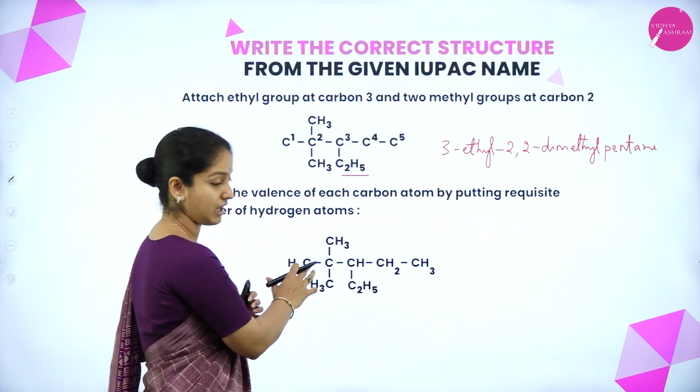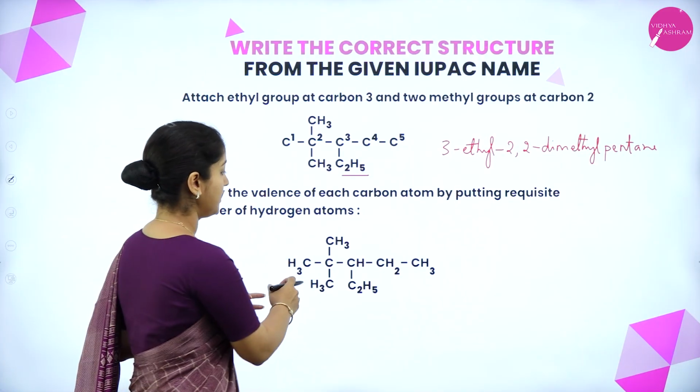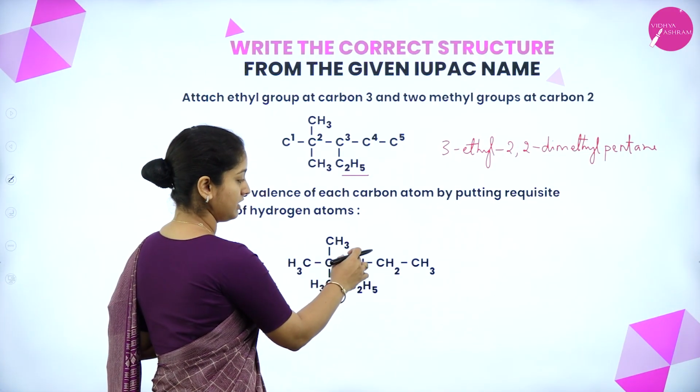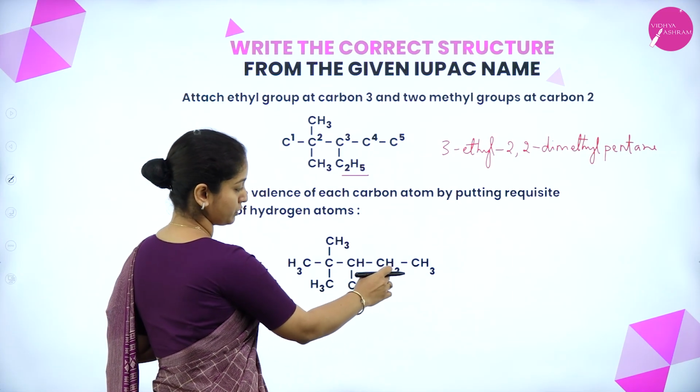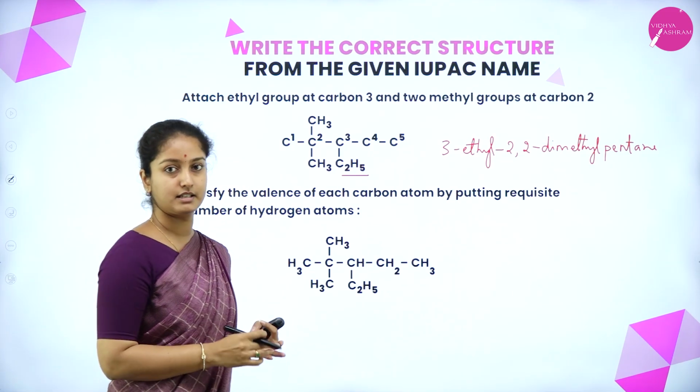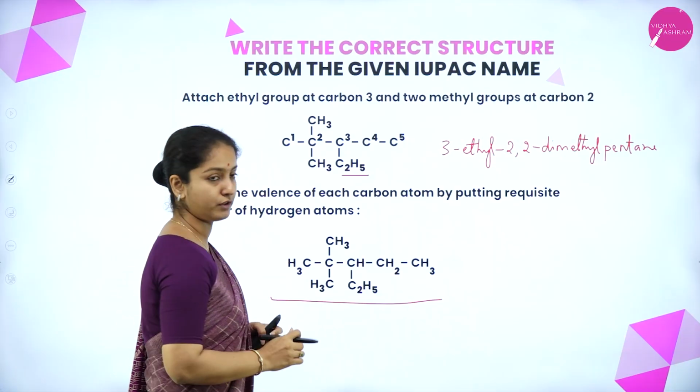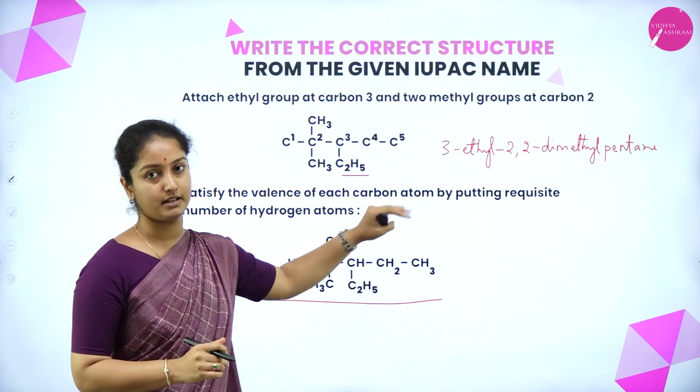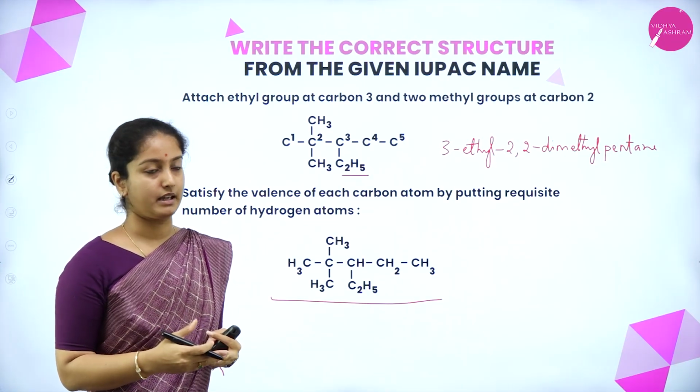So for this first carbon, it is 3 hydrogen atoms, then no hydrogen here. For the third one, it is 1. For the fourth one it is 2, and the fifth one is 3. This is the complete structure for the given IUPAC name, that is 3-ethyl-2,2-dimethylpentane.